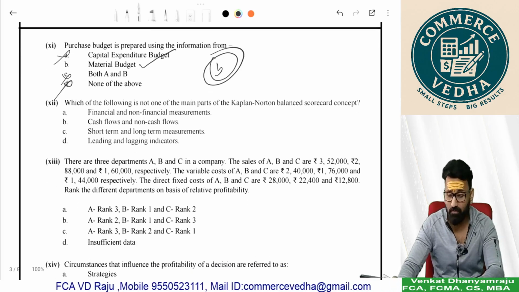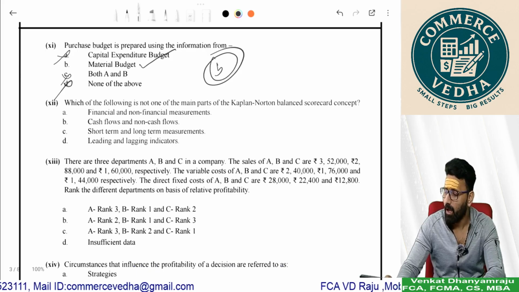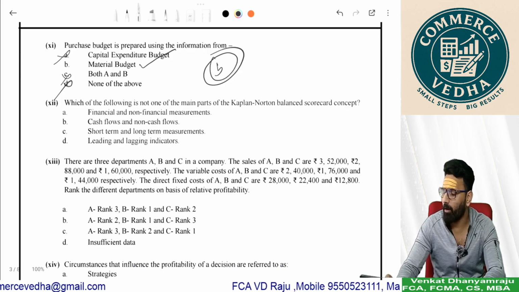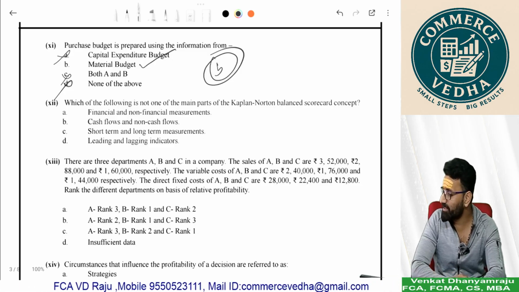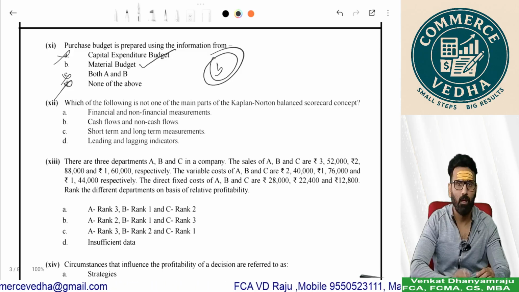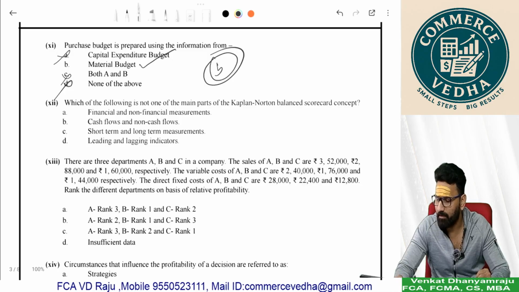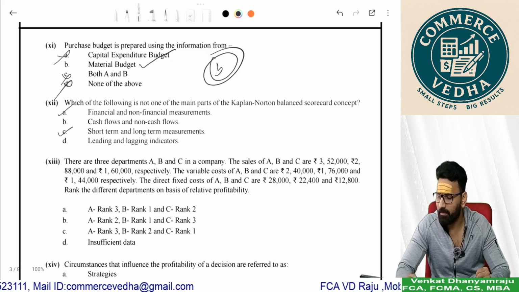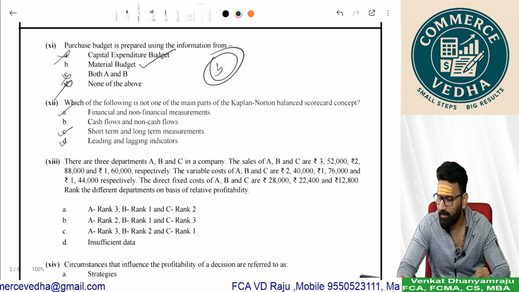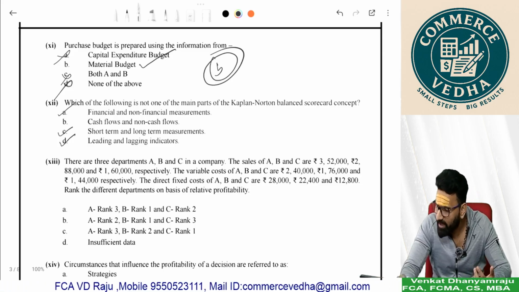Now, which of the following is not one of the main important parts of the Kaplan-Norton balanced scorecard concept? Out of the 4 points, we'll see: financial and non-financial measurements, yes. Short-term and long-term measurements, yes. Leading and lagging indicators, yes. It is more of a study. So what does not exactly fit in this